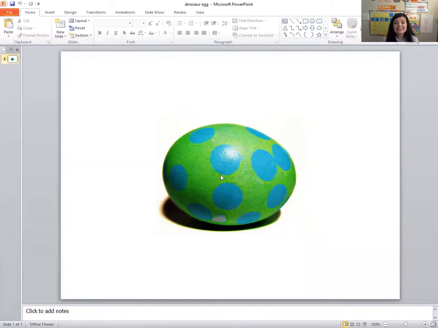So our shape for this week is the oval, and I have something to show you that is an oval. It's a dinosaur egg. So let me show you that. Dinosaurs are pretty fun, and I cannot wait to talk about them. Look at this egg. What shape is this egg? This is an oval. Very good. Eggs are in the shape of ovals. An oval is kind of like a circle, but it's squished. So do you remember that? We made a circle with our hands and then we squished it. And we said that that was an oval.